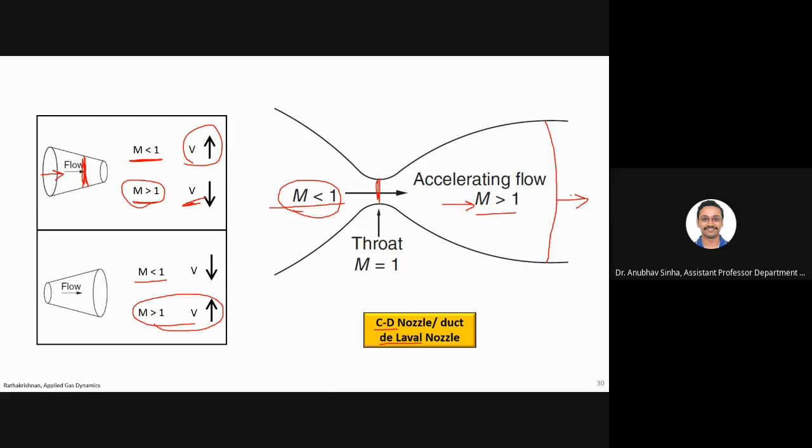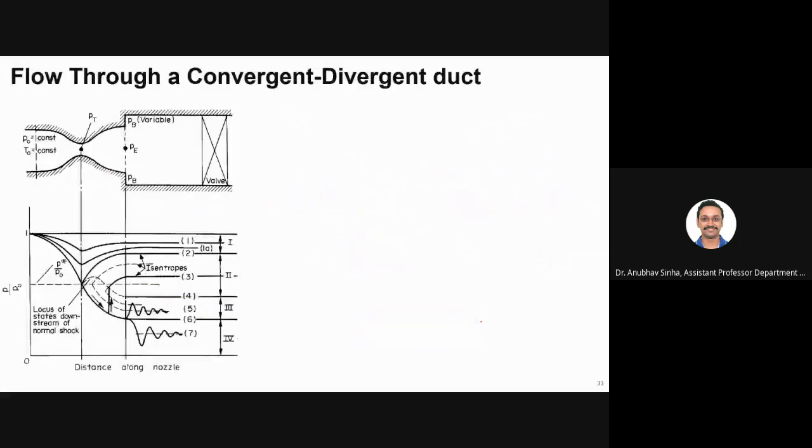Okay. Is this understood? What we are talking about? Why is this required? Why can I not use one single nozzle to generate supersonic flow? What is the use of a CD nozzle? That is what I am trying to convey in this slide. Is this clear to you all? Yes, sir. Okay. So let us now look at flow through this CD duct.